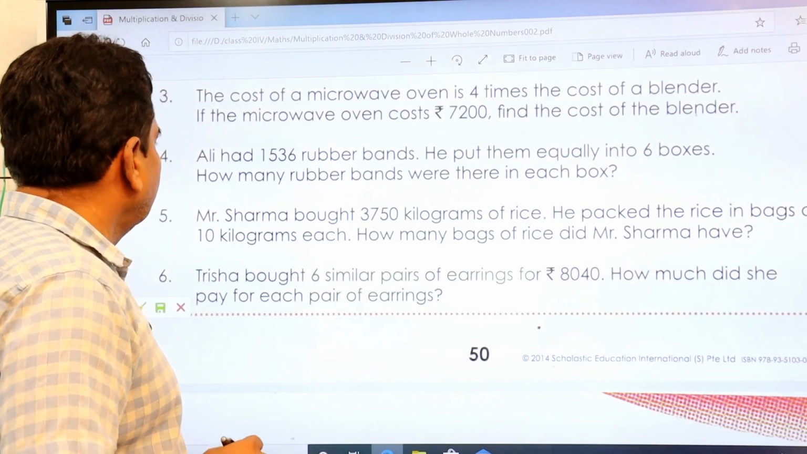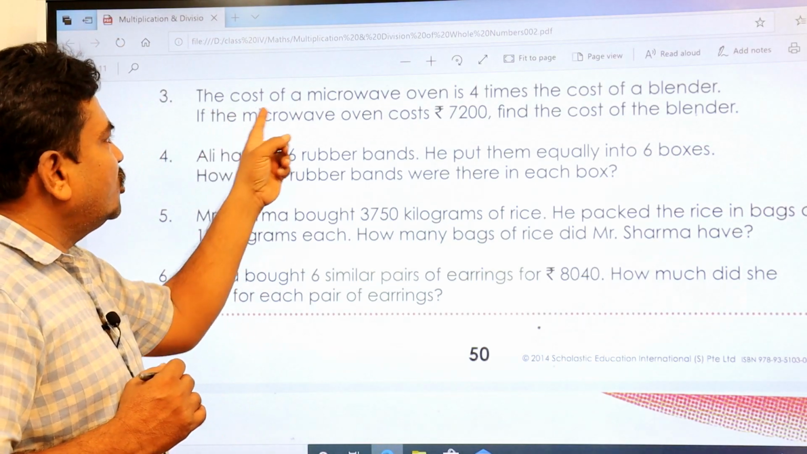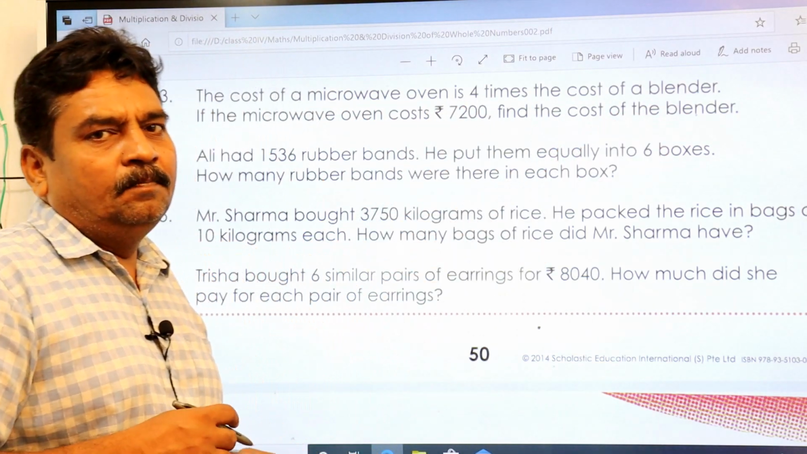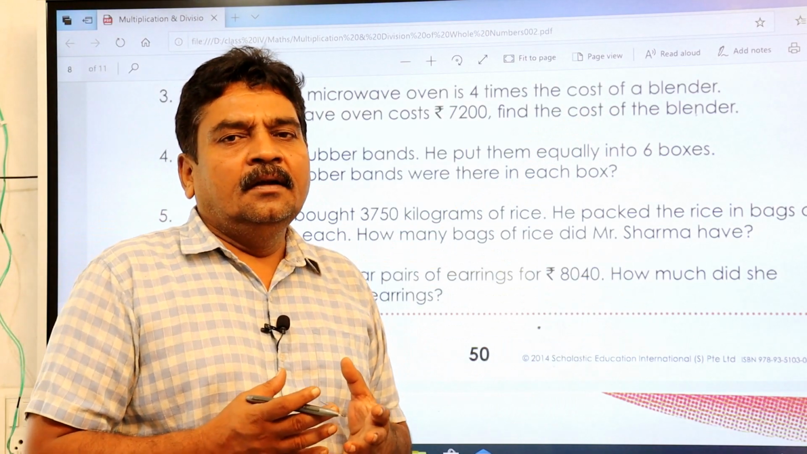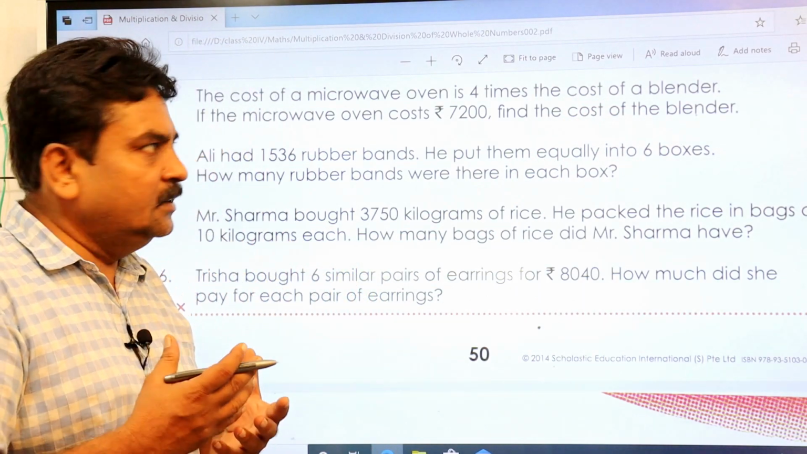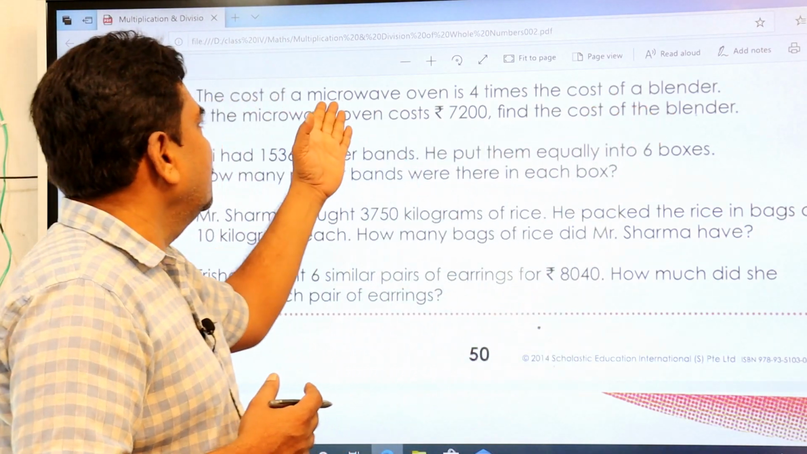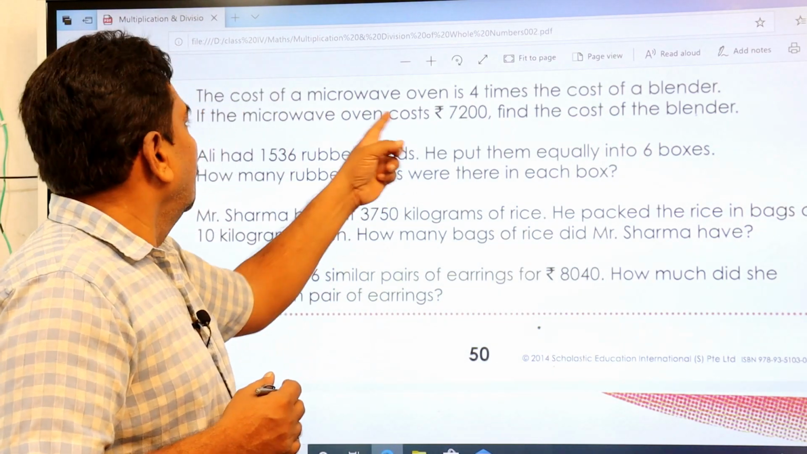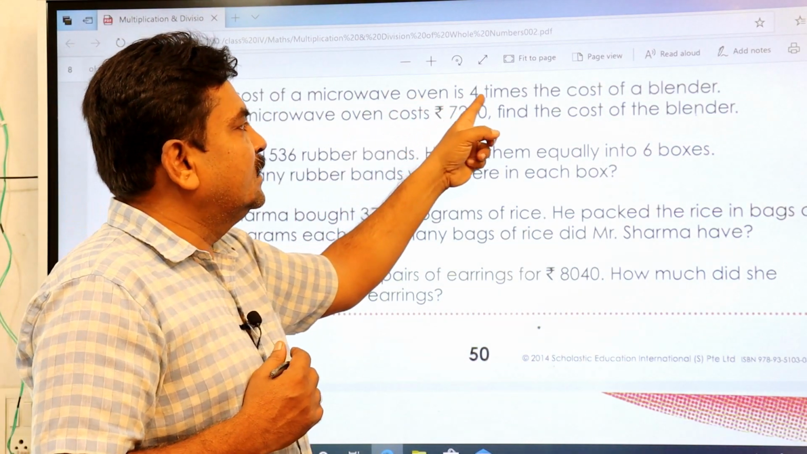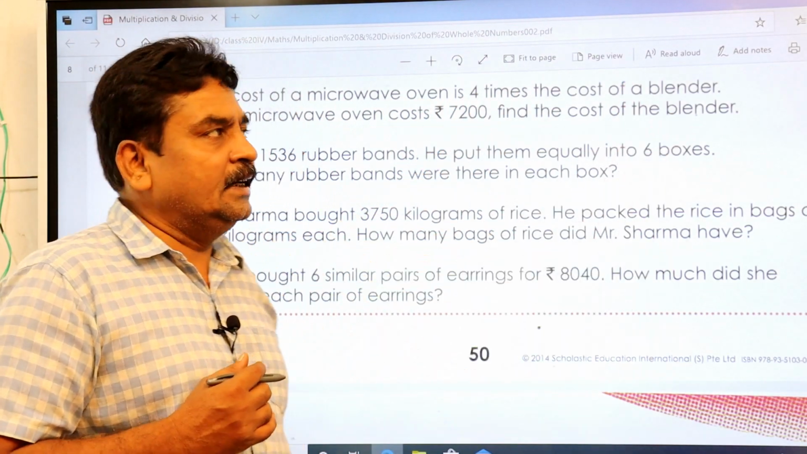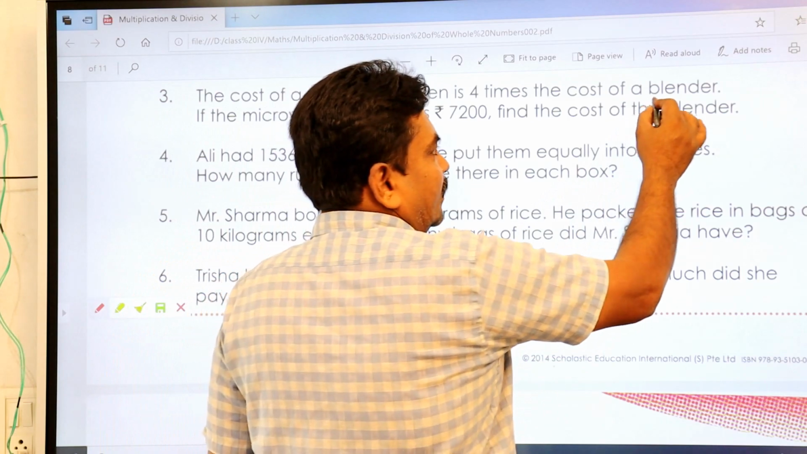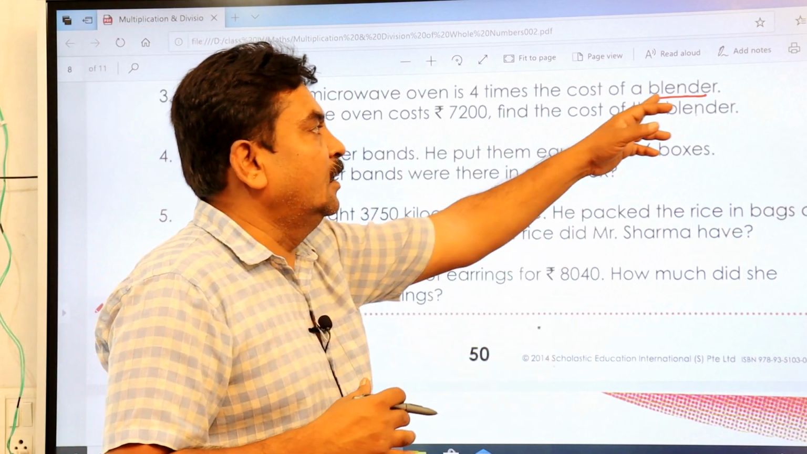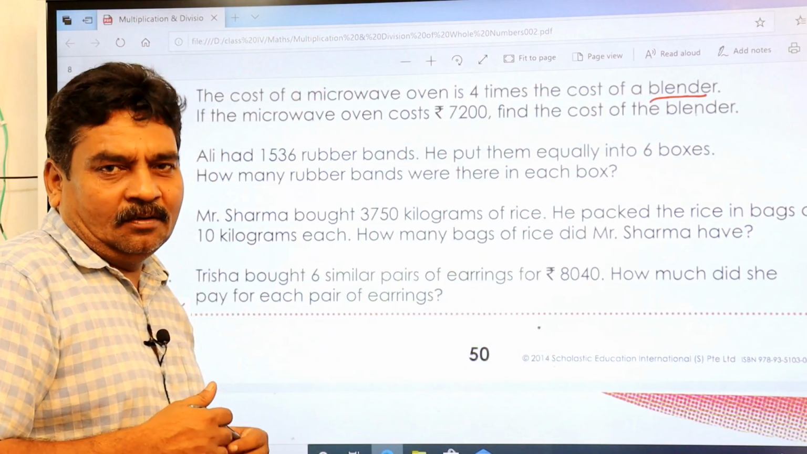So here, first I'll read the question. The cost of a microwave oven is 4 times the cost of a blender. So you know it's kitchenware items. One is a blender, another one is a microwave. The question is, the cost of a microwave oven is 4 times the cost of a blender. That is, whatever the cost of a blender, 4 times more than that is the cost of a microwave. That is the question.